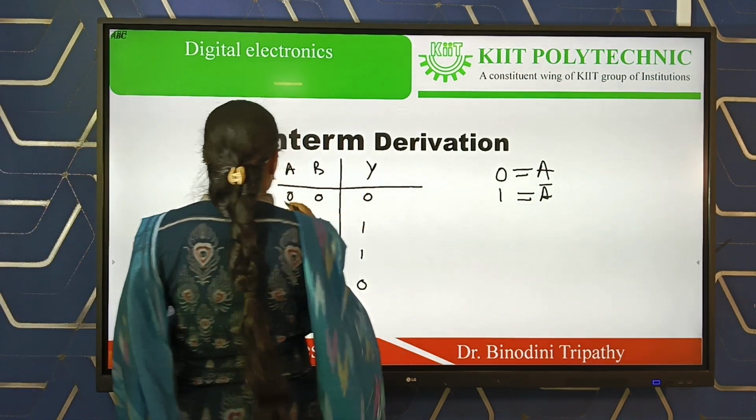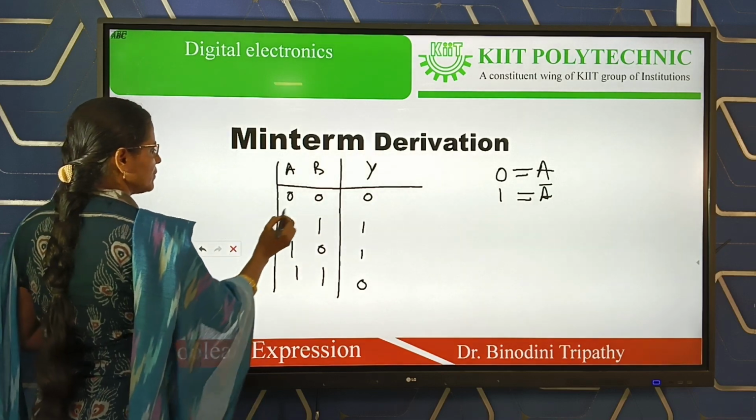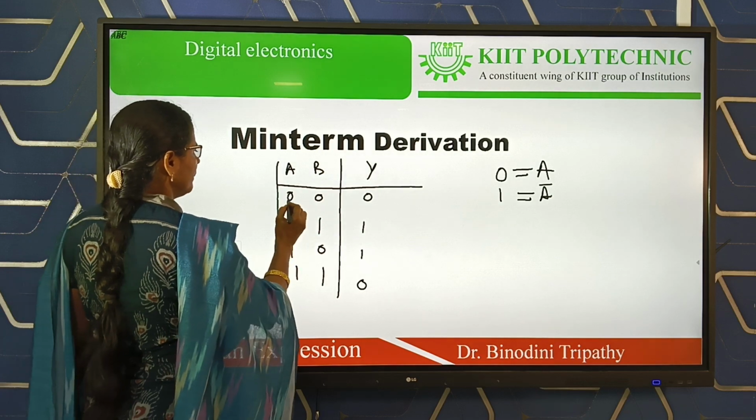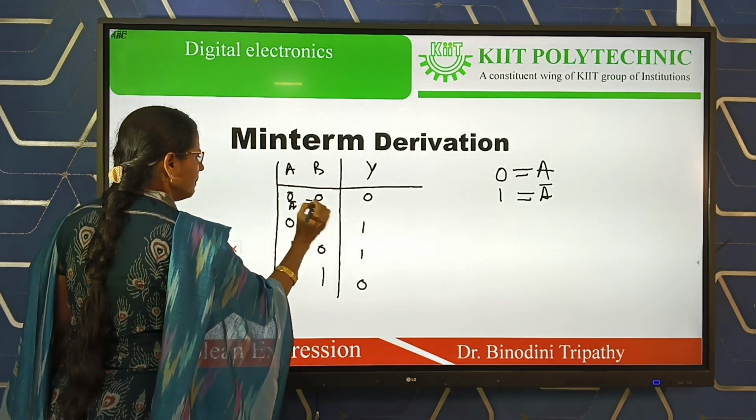So accordingly, now we can write the minterms for all these four combinations. Here A value is 0, B value is 0. So accordingly, the minterm for this is A bar B bar.